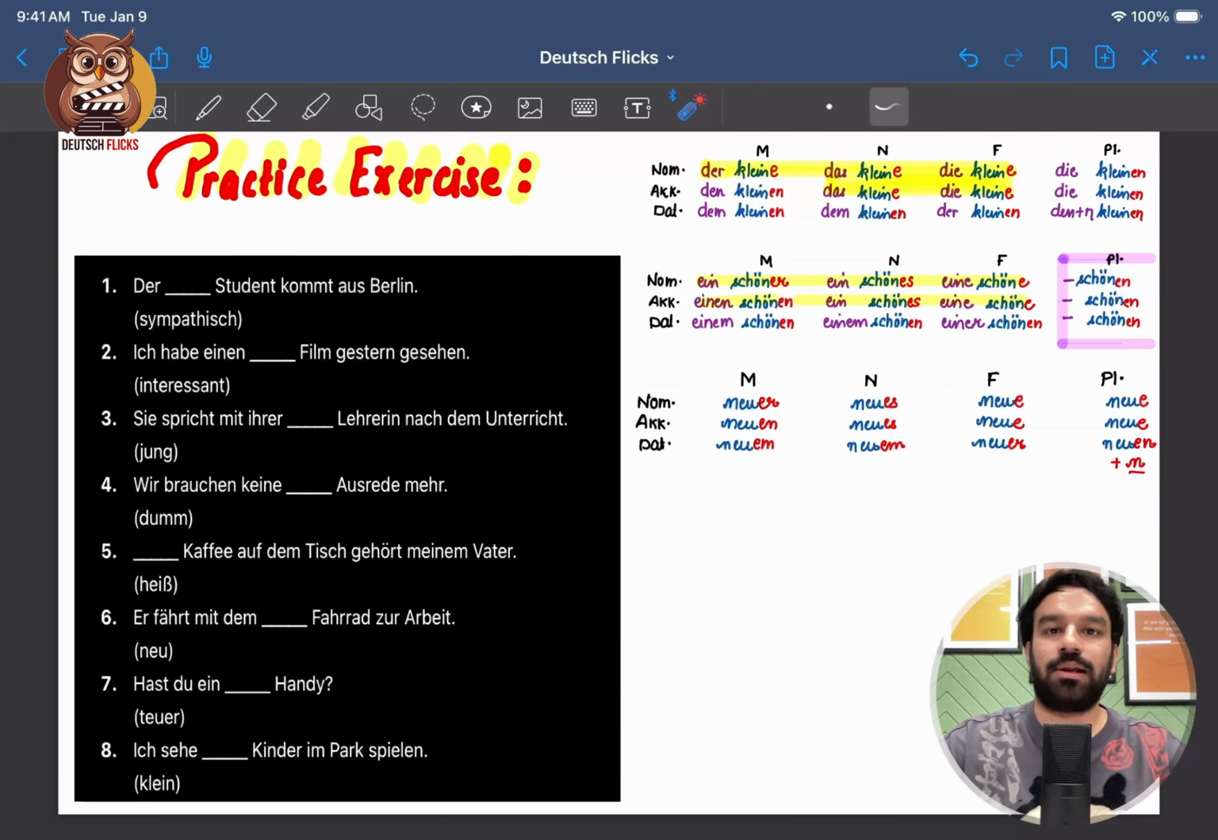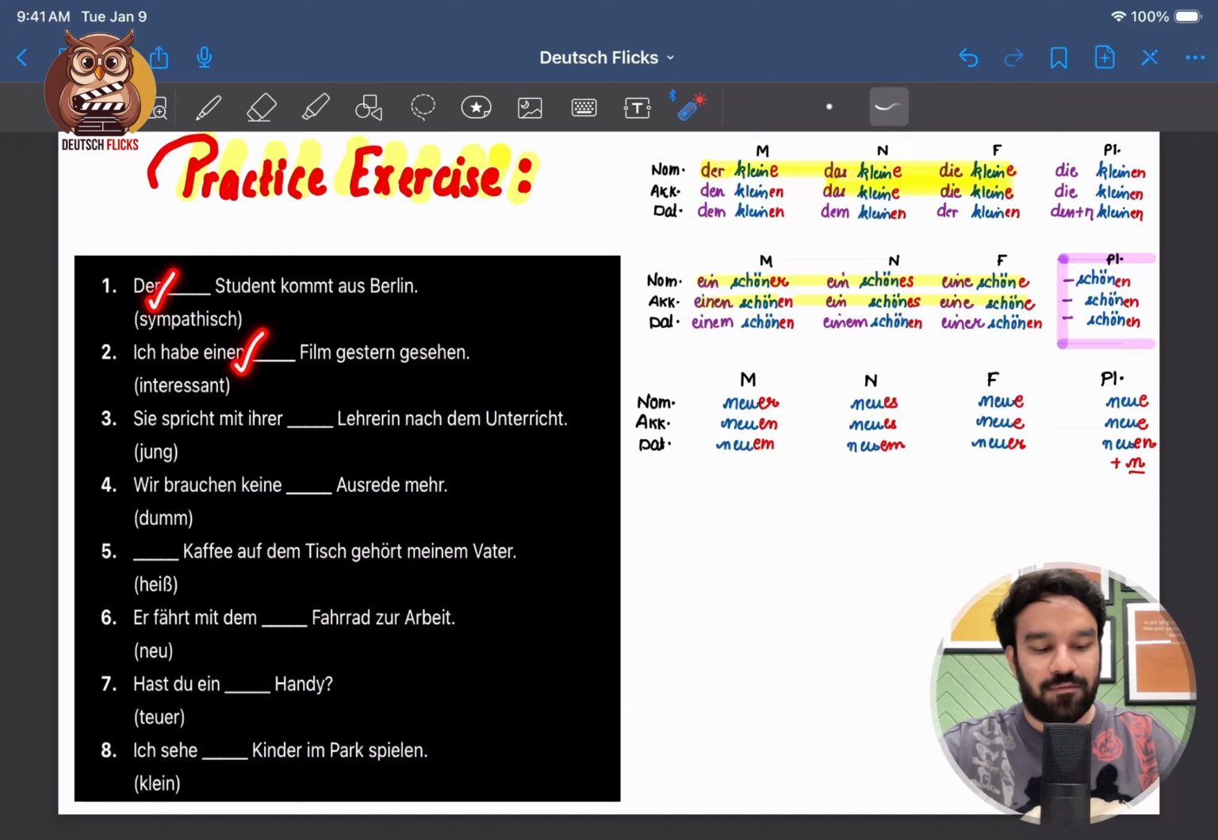And time to solve one last practice exercise. For your reference, I have given all the 3 tables that we discussed. Bestimmte Artikel, unbestimmte Artikel, which can be used for possessive or negative article, and then finally when we do not have any article, ohne article. And here also you can see we have definite article, indefinite, possessive, negative, without article. Let's discuss this in 5 seconds. Pause the video.